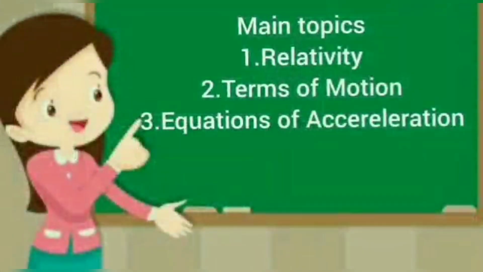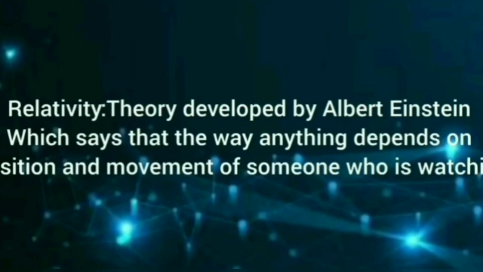Today we are going to discuss the first chapter of physics, motion, in ninth class. The main topics of this are relativity, terms of motion and equations of acceleration. First, let us discuss relativity. It was a theory developed by the great scientist Albert Einstein, which says that the way anything appears depends on the position and movement of someone who is watching.